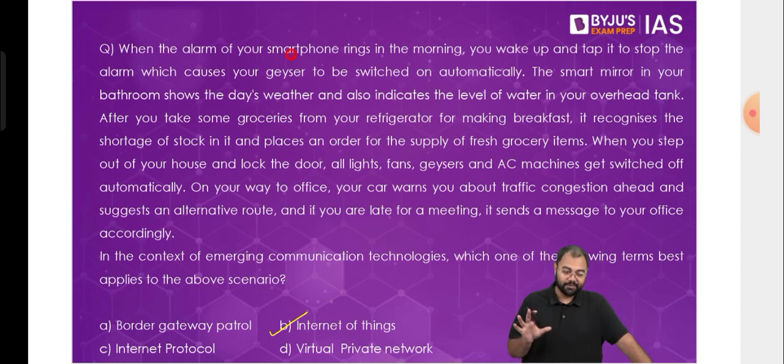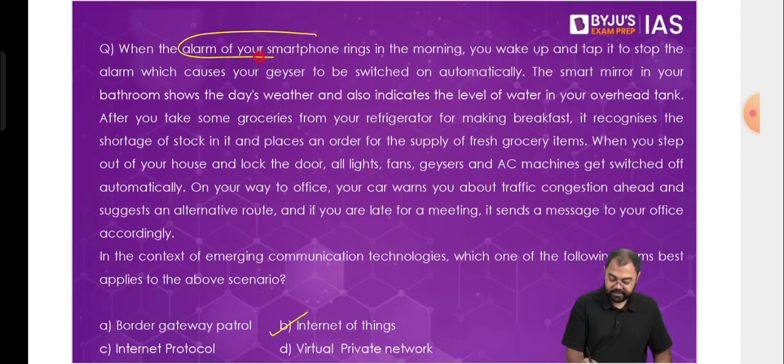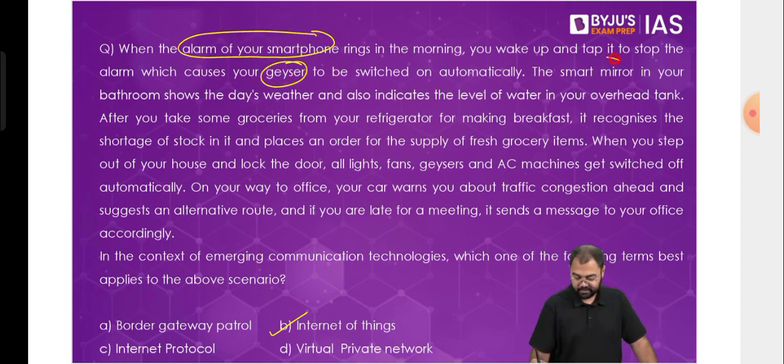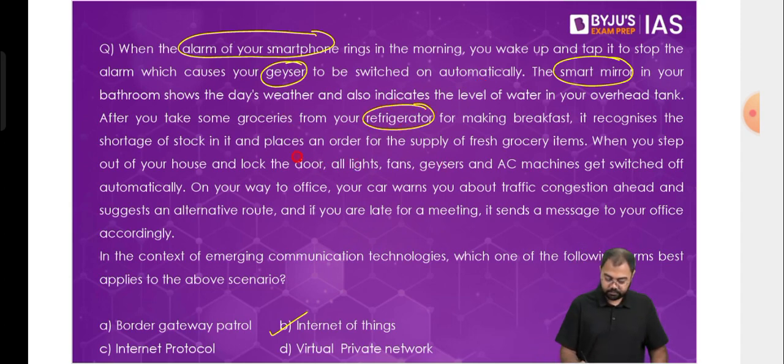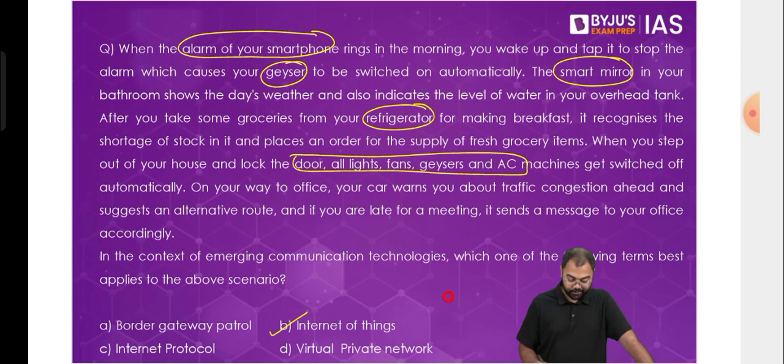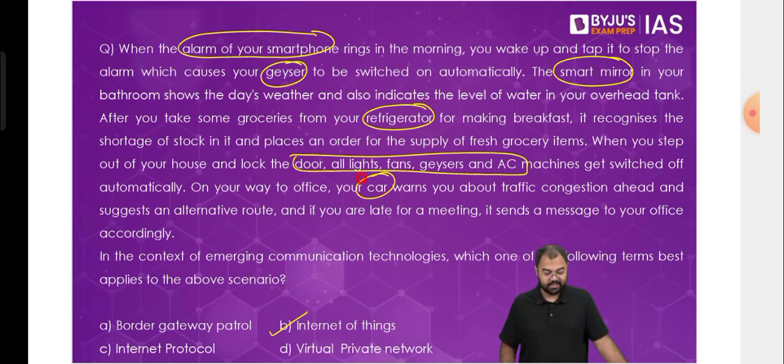So this basically is about Internet of Things, where all your devices are connected to one another. All these devices are connected to one another, and that's why this is an example of our dependence that will start creating on Internet of Things. So each and every one of these devices is connected to one another, and that's why we are saying that this is an example of Internet of Things.